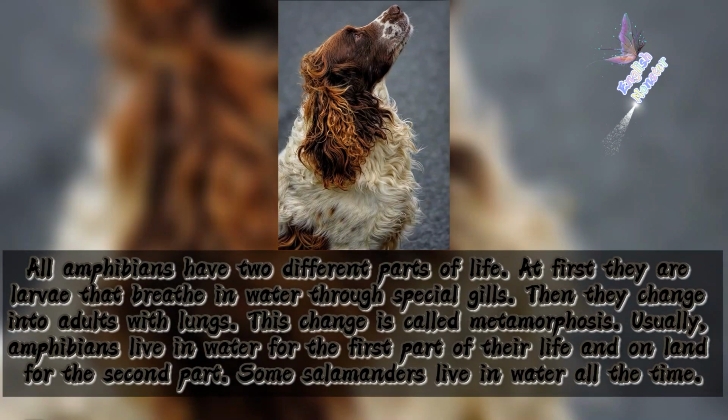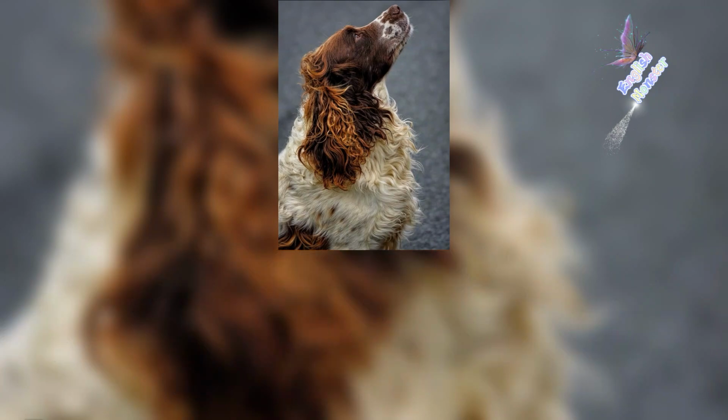Metamorphosis. All amphibians have 2 different parts of life. At first, they are larvae that breathe in water through special gills. Then they change into adults with lungs. This change is called metamorphosis. Usually amphibians live in water for the first part of their life and on land for the second part. Some salamanders live in water all the time.